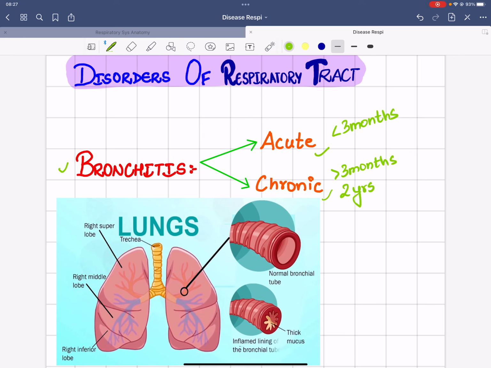Now, bronchitis, especially in the acute stage, is usually caused by common cold, influenza, or even the complications of measles or whooping cough.